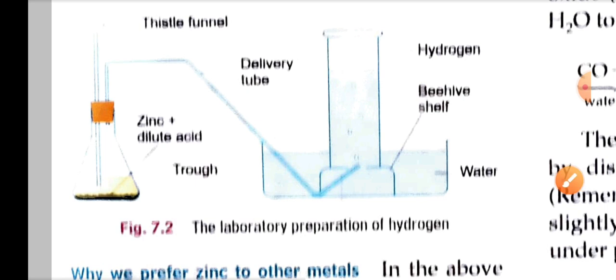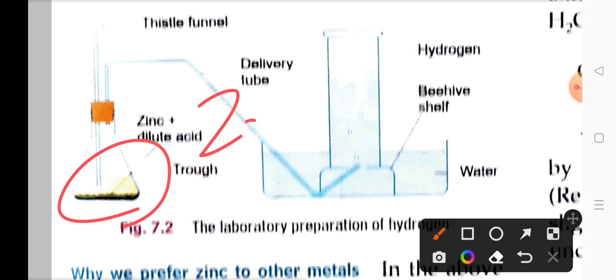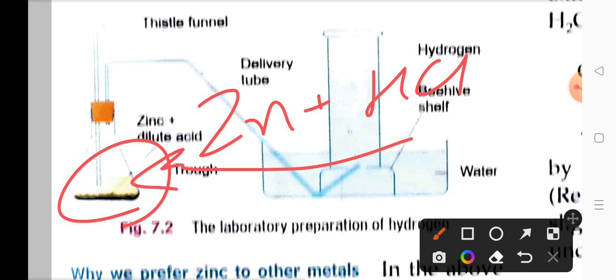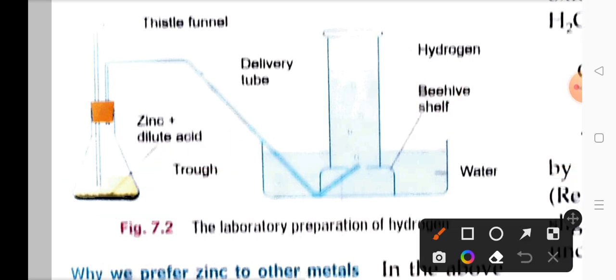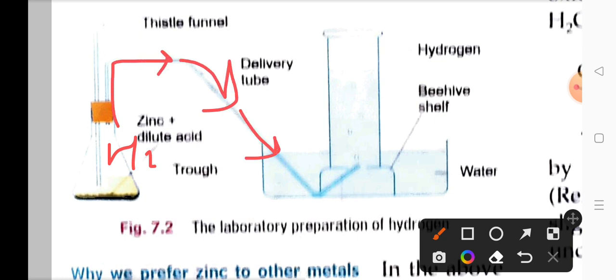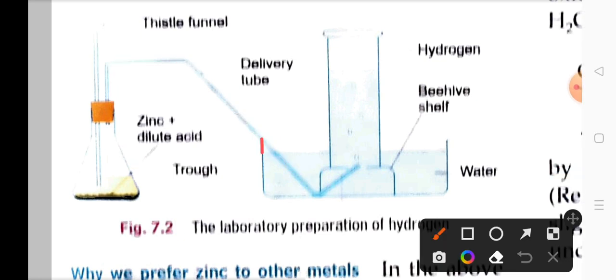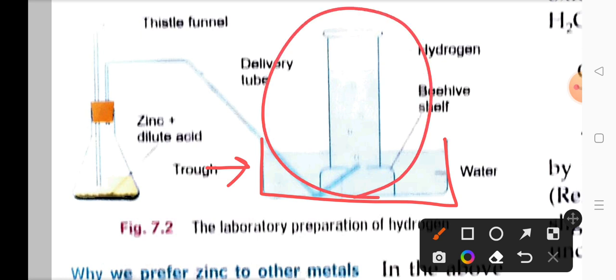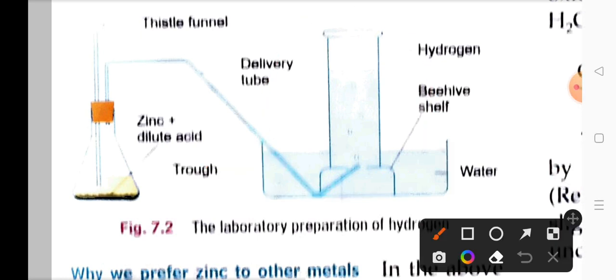Now the reaction will take place. The zinc will react with the acid in the flask itself, the conical flask. After the reaction, hydrogen gas will be produced. This hydrogen gas will now move forward, just notice the direction of the arrow I am making, through this delivery tube, which enters into this trough. A trough, that is a tray, is placed here, and in this trough we have kept a cylinder that is filled with water.